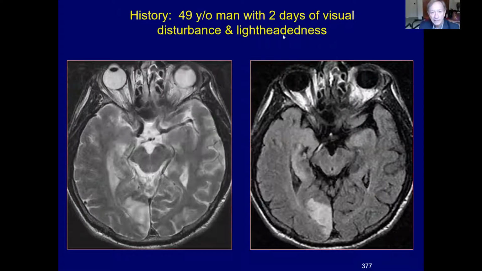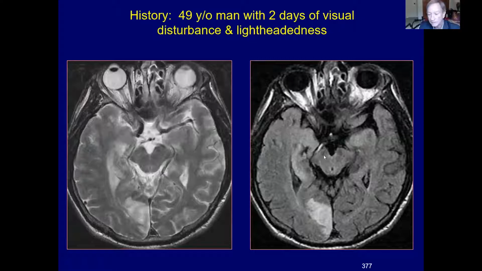This man had 2 days of visual disturbance and lightheadedness. And on the T2 weighted image, there is an abnormal signal area within the medial right occipital lobe. Also seems to be some abnormal signal in the region of the hippocampus. And that is confirmed on the FLAIR images. Hyperintensity in the region of the visual cortex of the occipital lobe and the hippocampus.